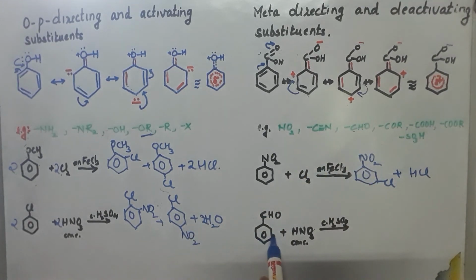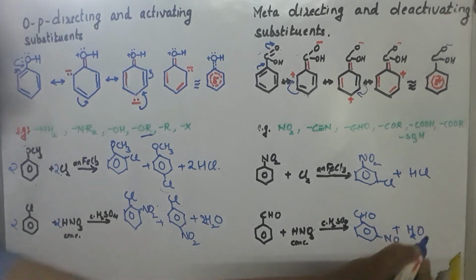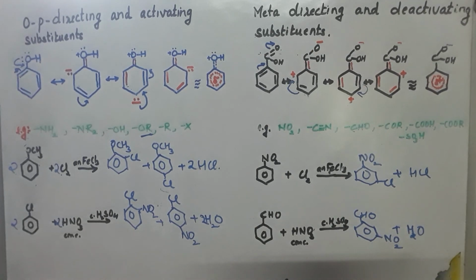Now look at another one, benzaldehyde, CHO. It is meta directing. So it will be directing the incoming group NO2+ to the meta position. So you will be getting a product like this. On the benzene ring, CHO will be directing the NO2 group to the meta position. So you are getting meta-nitrobenzaldehyde. So children, just remember, look at the functional group on the benzene, and whatever directing influence it has, according to that the products will be formed. Okay, thank you.